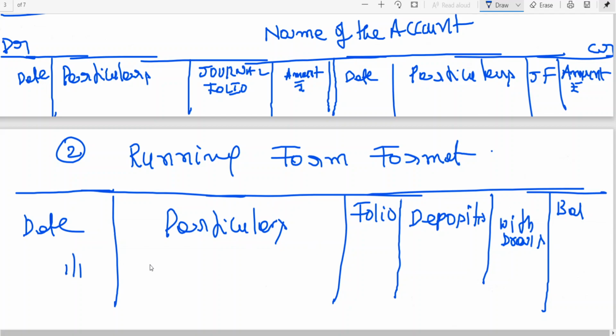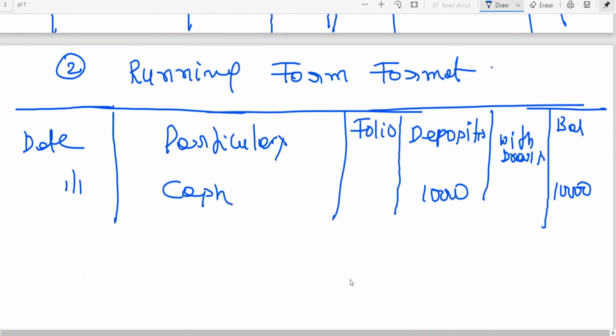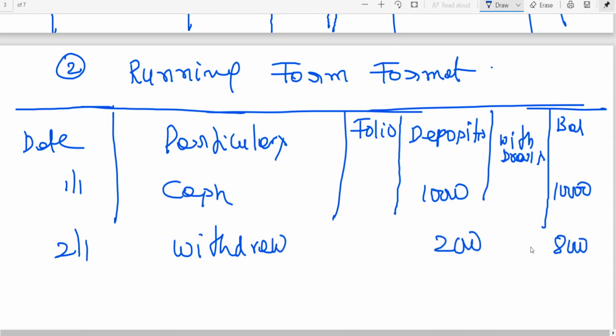Suppose 1st January, cash deposited. You write cash deposit 10,000. Balance 10,000. 2nd January, withdrawal 2,000. Balance is 8,000. Like this. Withdrawal.